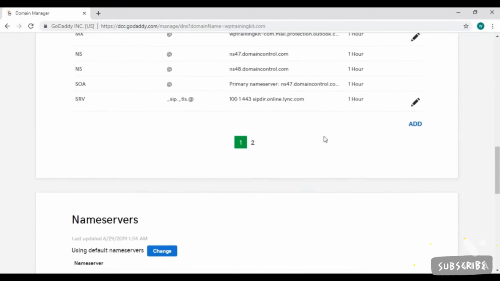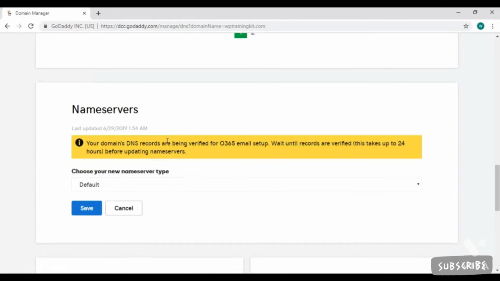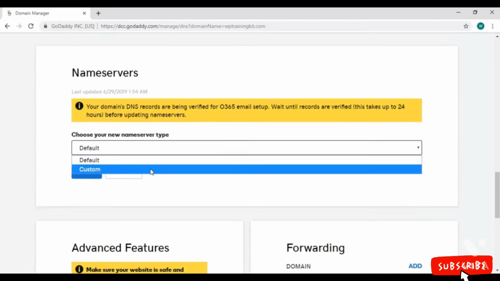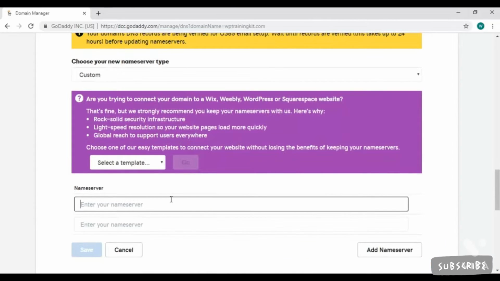Here you'll see your name servers. Here we have 2 default name servers. Now we are going to click on this Change button and select Custom. Below, you can manually enter your name servers here.